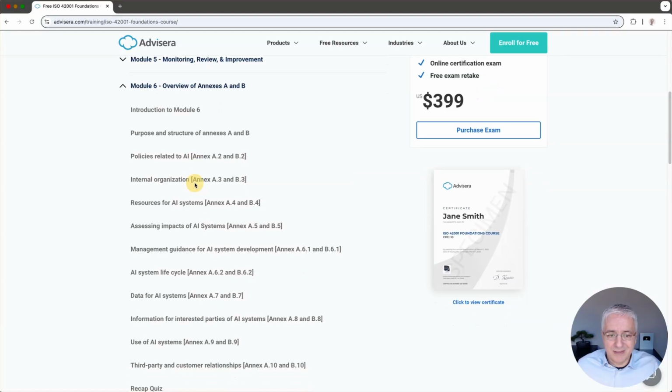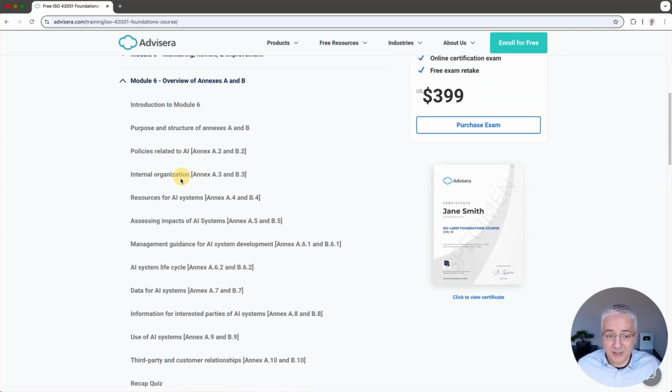These controls are organized in these sections, which you can see here. For example, there is a whole section about training data, right? And here the course explains all the controls that are related to training data, also the AI system lifecycle, so which controls you have to apply in different lifecycle stages of a particular system, and so on.